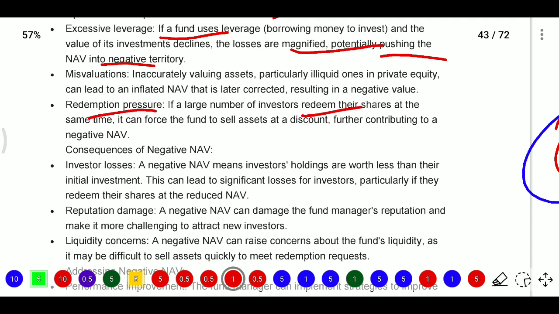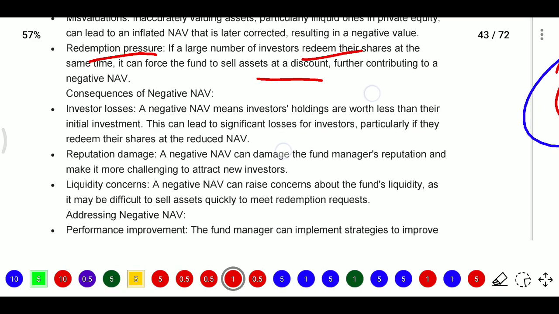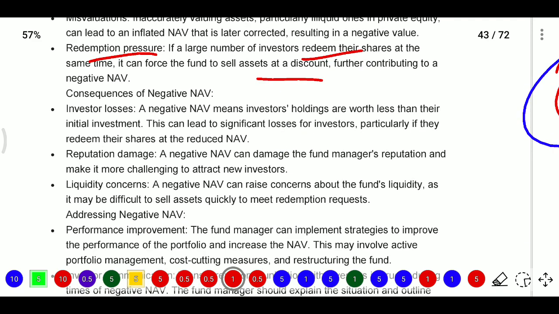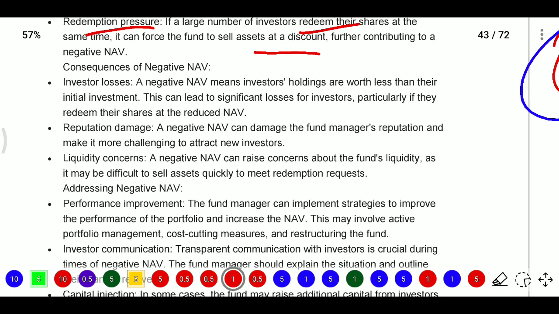So a large number of investors redeem their shares. At the same time, they can force the fund to sell assets at a discount, further contributing to negative NAV. There are consequences. What are the consequences if NAV is negative? Here the investor will lose, because based on that NAV only the investor gets the amounts.